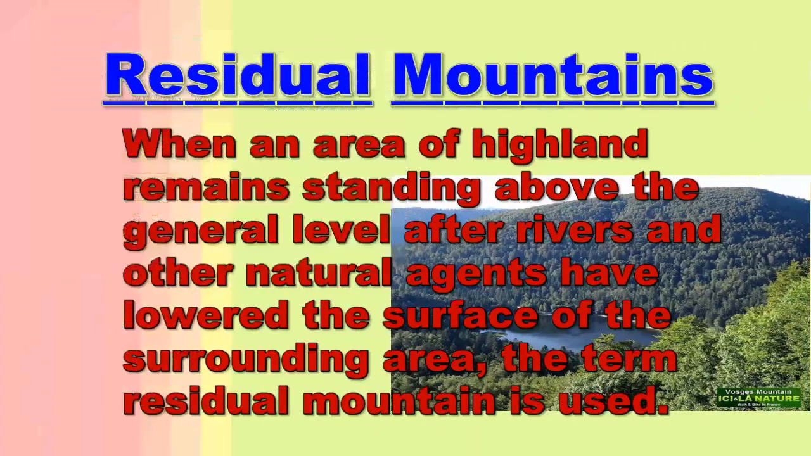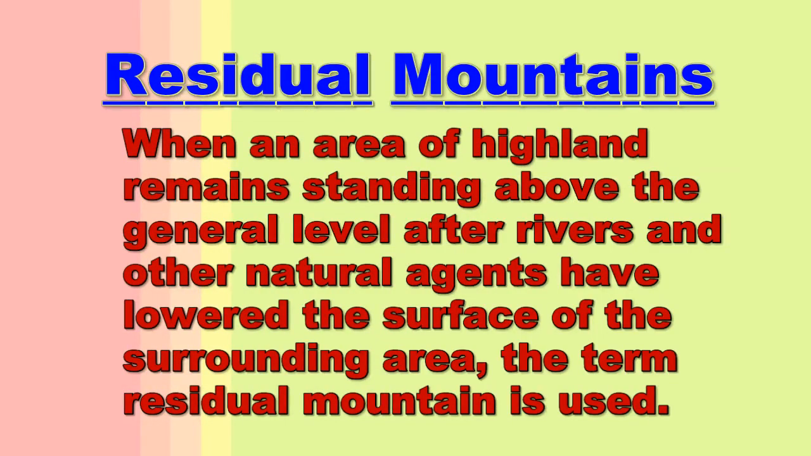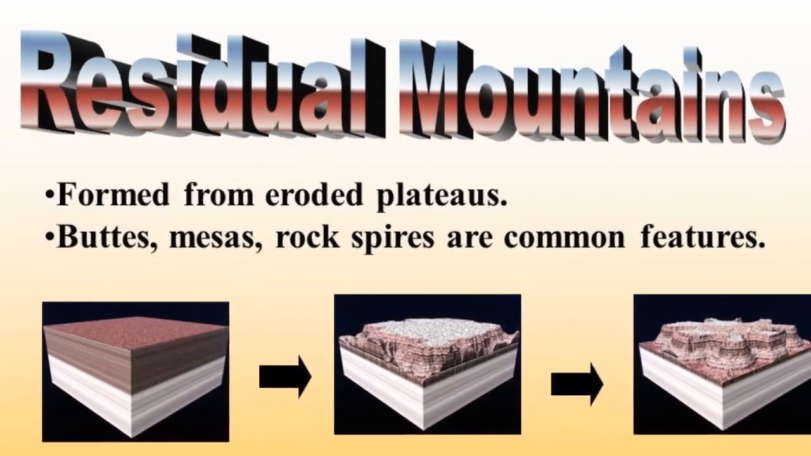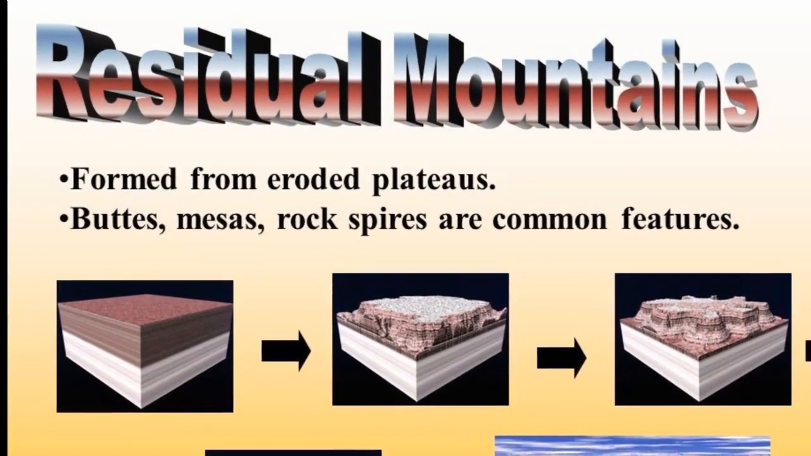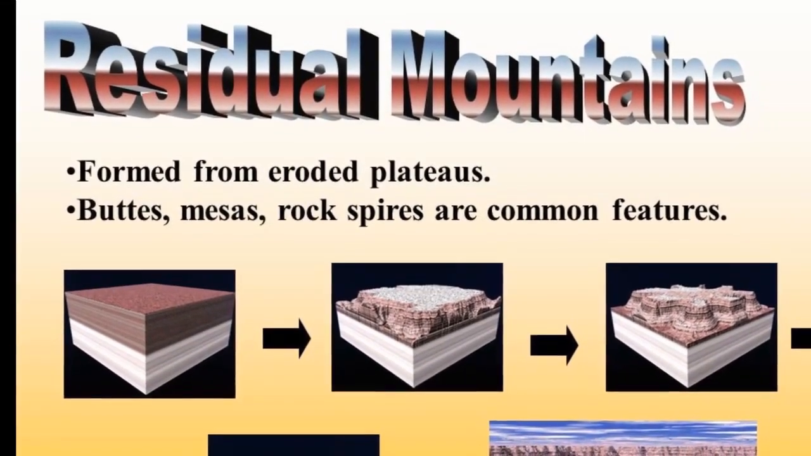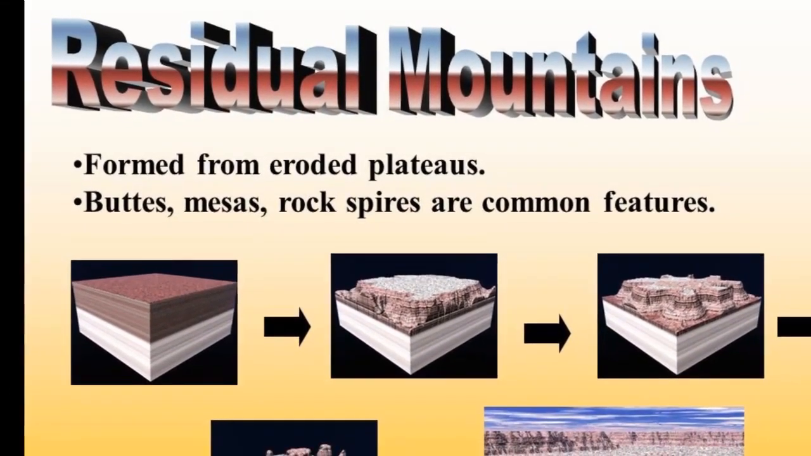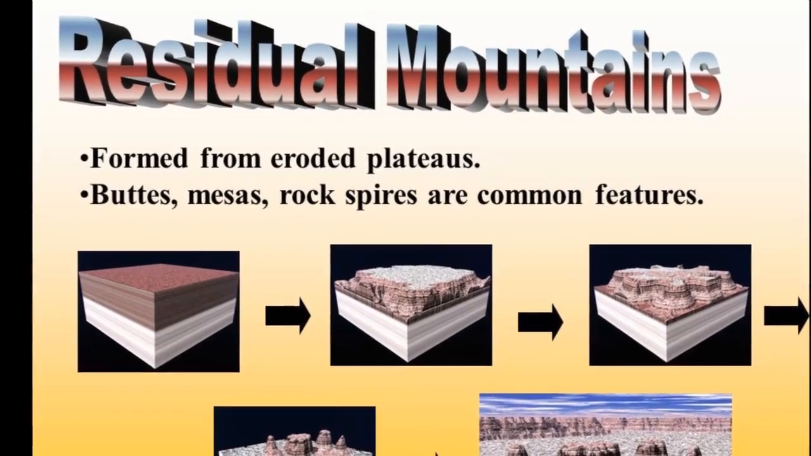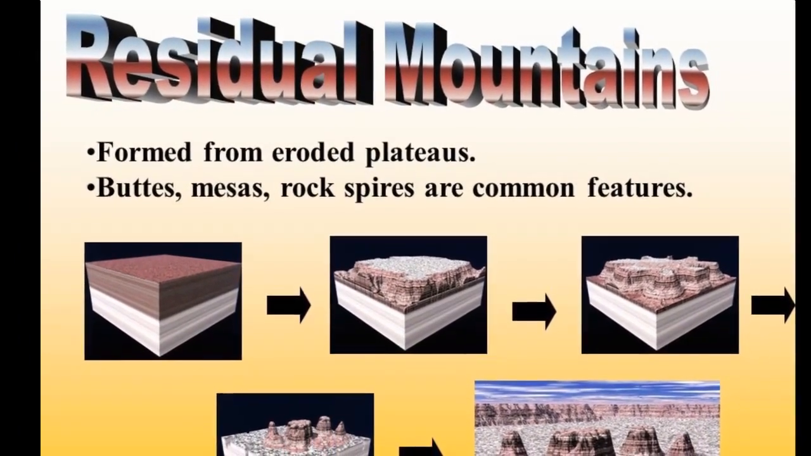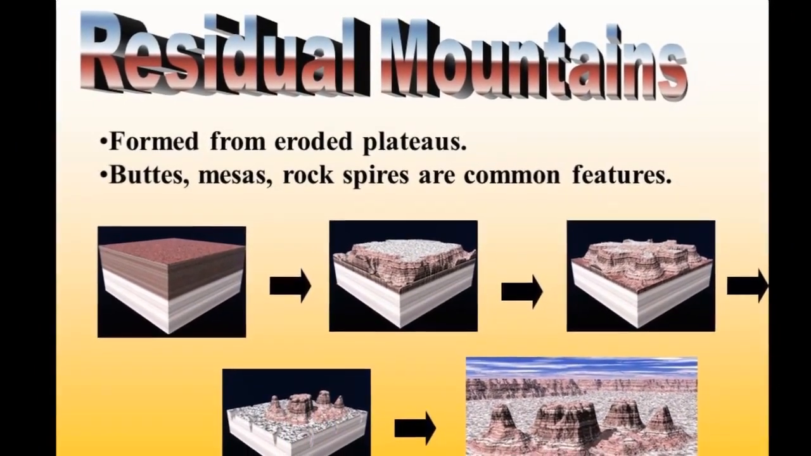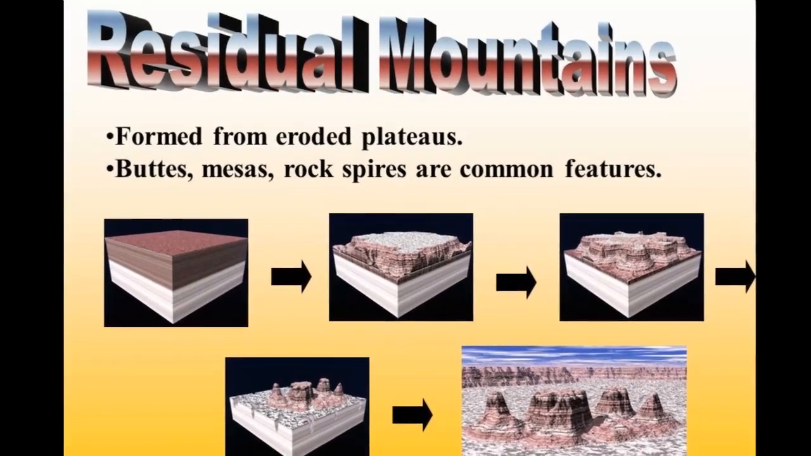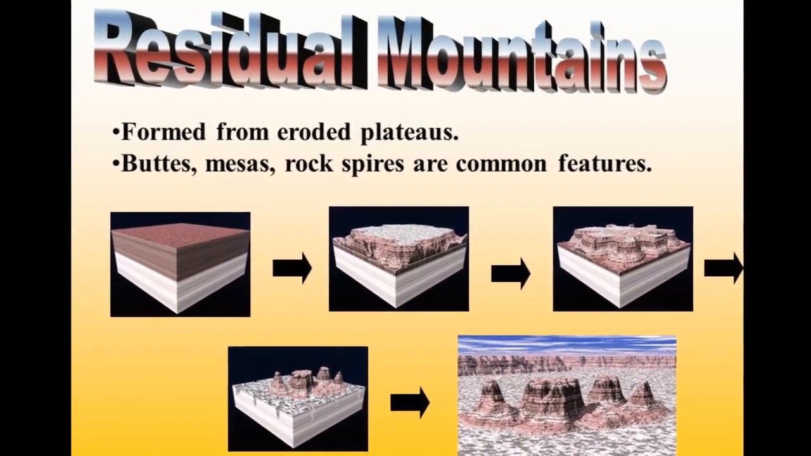Residual mountains. Now, when an area of highlands remains standing above the general level after the rivers and the natural agents have lowered the surface of the surrounding area, the mountains are standing at their perfect height, but the surrounding areas have been lowered due to different agents. Such mountains are known as residual mountains. For example, Helvellyn. These mountains are also called mountains of denudation.